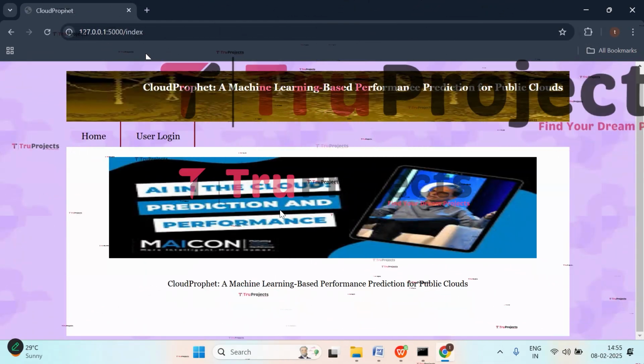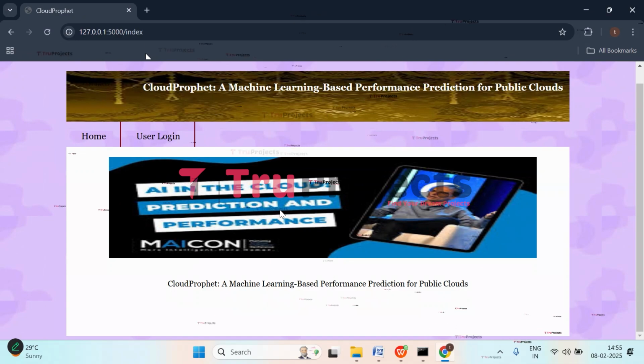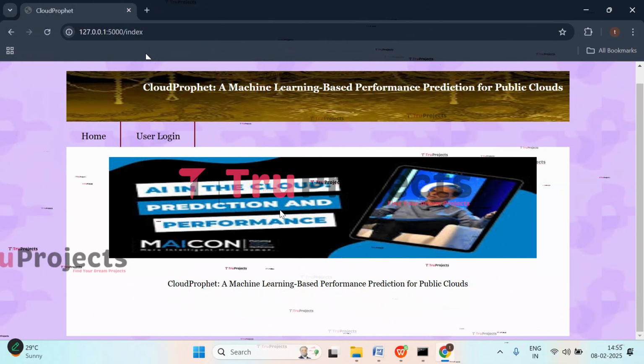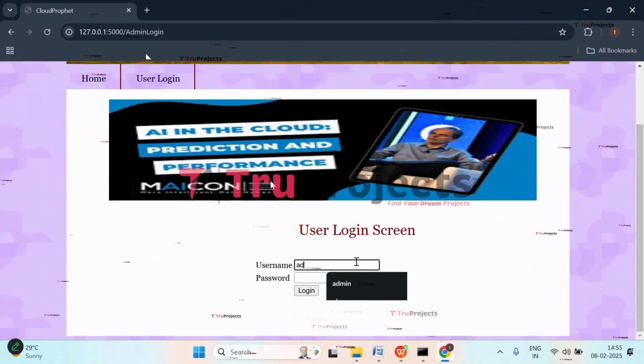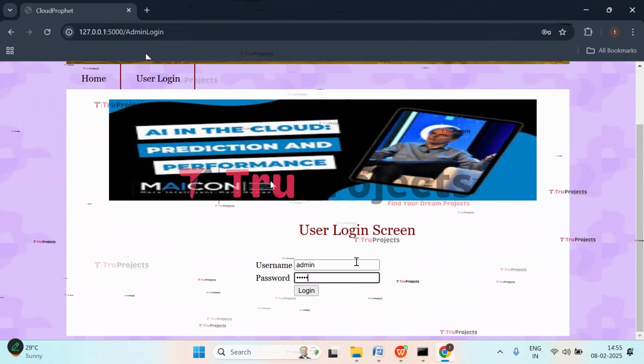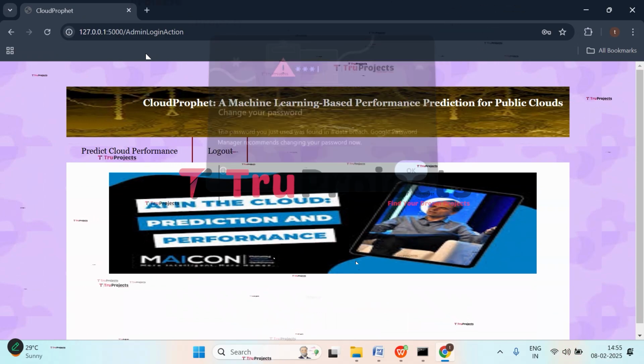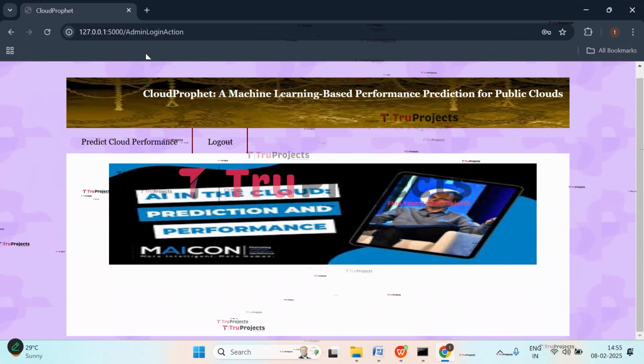So this is the web page of the project, which is displayed in the browser, and this is developed using the Flask framework. So now get logged in as user. Click on user login and give your username and the password. So that is the admin's username and the password. Now click on login. We have logged in successfully and been redirected to the prediction page.